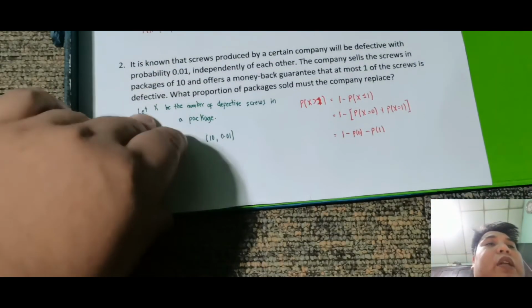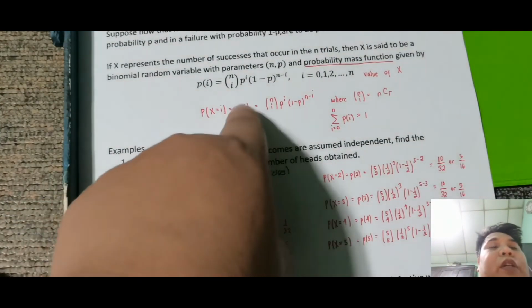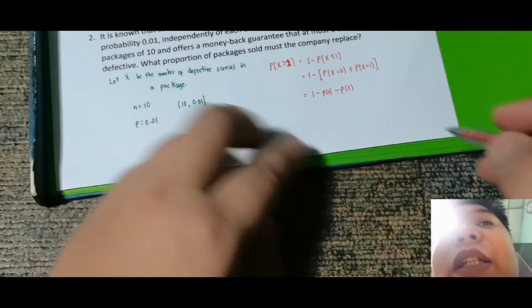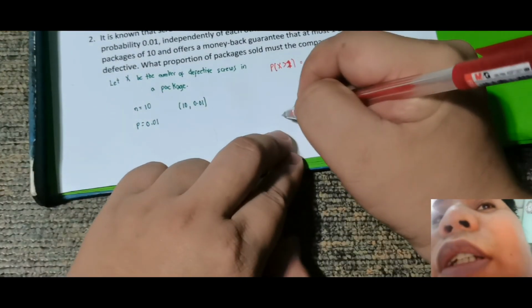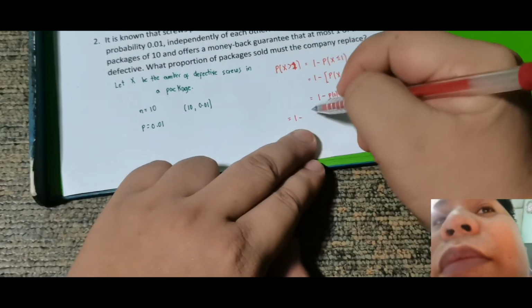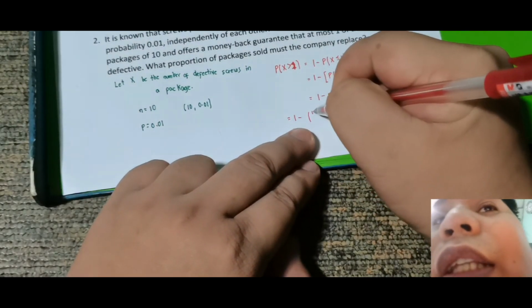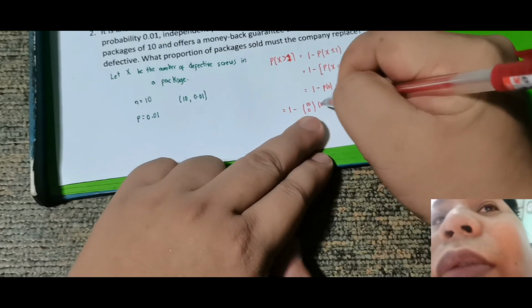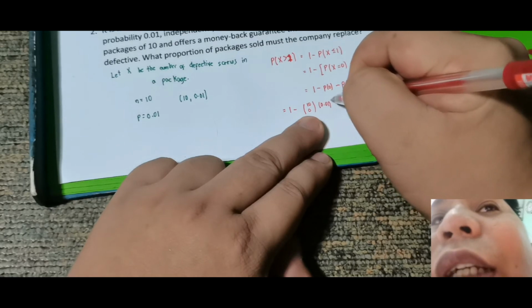Okay, so now, proceed tayo sa formula. So sabi, n taken i, p raised to i, then 1 minus p raised to n minus i. So alam natin n is 10. So this is just equal sa 1 minus, una, 10 taken 0, tapos 0.01 raised sa 0.